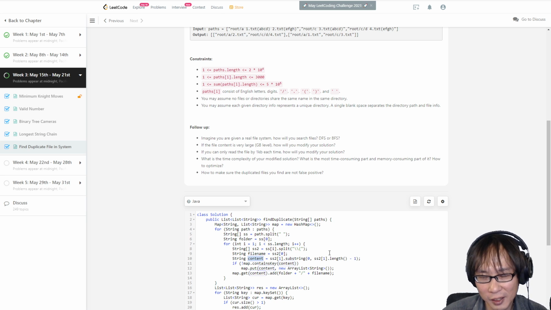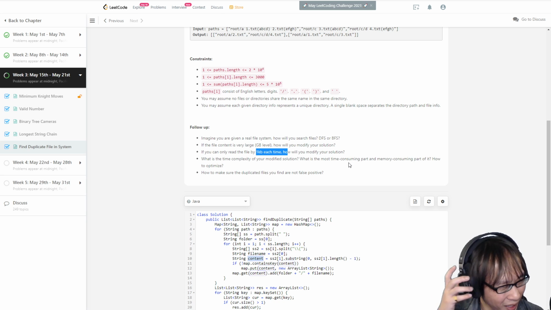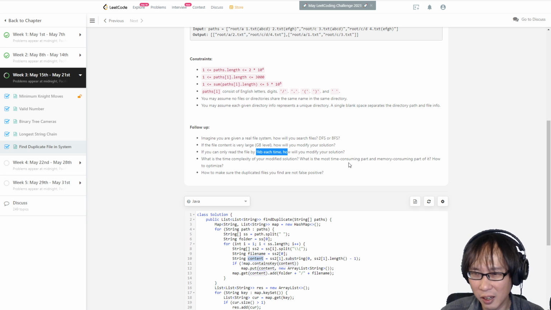I don't know if that's doable. Okay, what is the time complexity of your modified solution? What is the most time consuming part and memory consuming part of it? How to optimize? Oh my god, these follow-up questions are quite hard. I know my previous solution is pretty bad. So what's the time complexity?